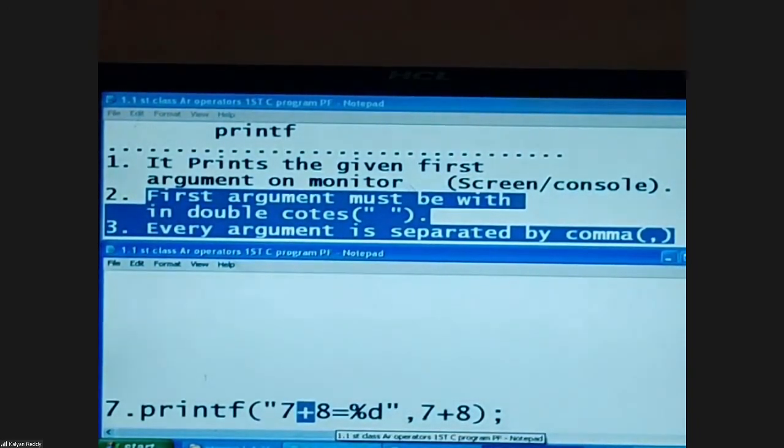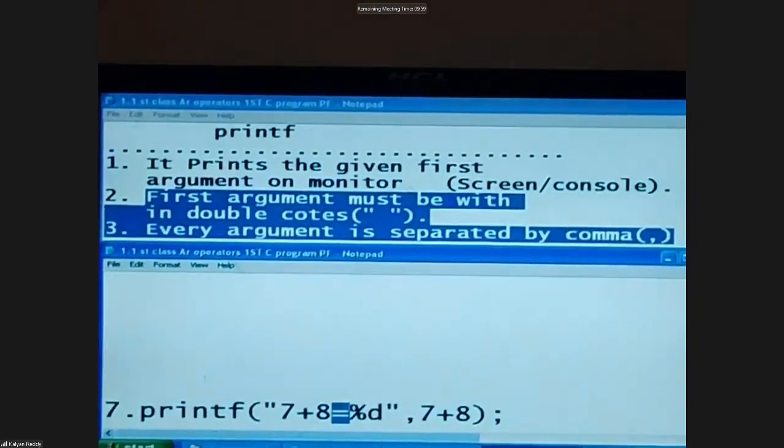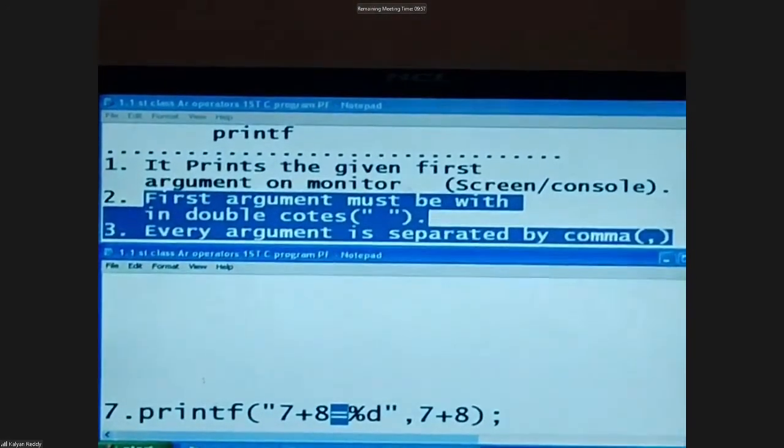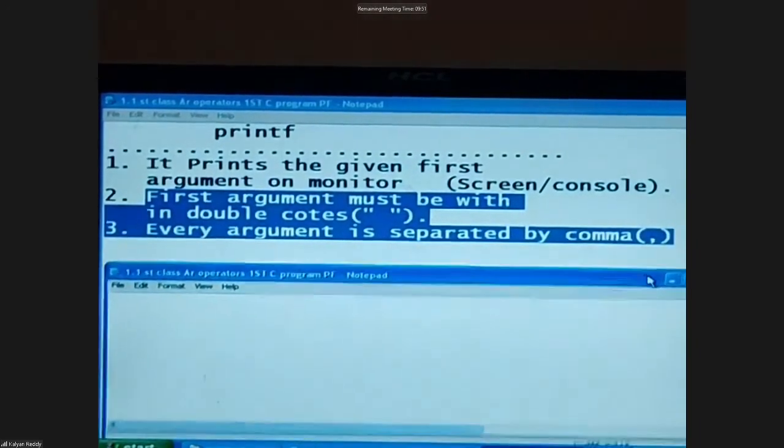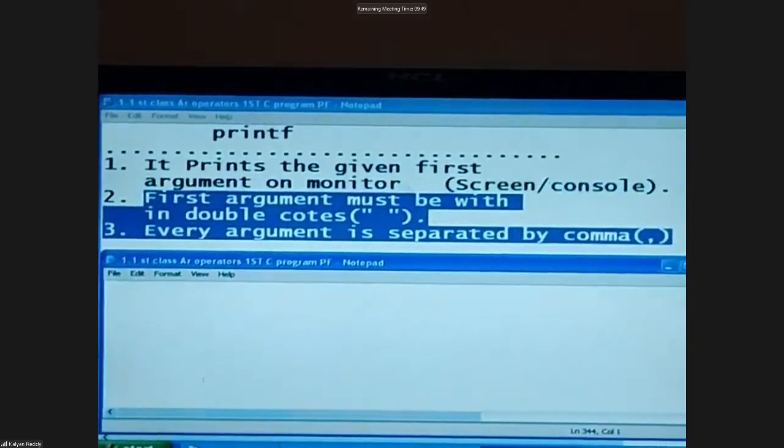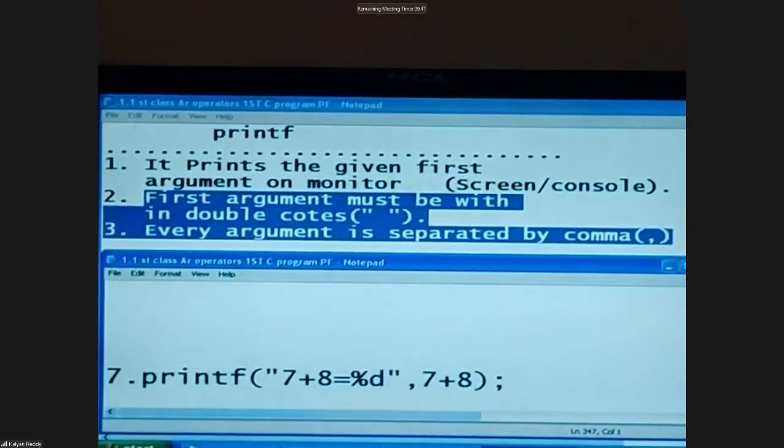Symbol plus. Symbol 8. Symbol equal to. Within double quotes, all are a group of symbols. As I mentioned before, within double quotes, all are a group of symbols. Symbol means symbol. Just pronounce the symbol name, and the symbol as it is is printed on screen. Right now, these are all a group of symbols. Symbols as they are, stamp, stamp, stamp on screen.